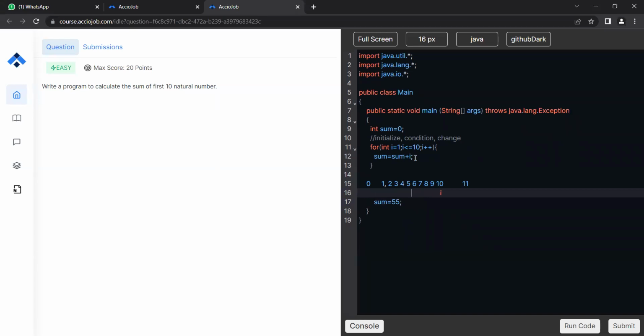Now, we will get 55 at the execution of this line, right? Now, i will be incremented. Let's increment the i. Now i has passed the valid domain. Now it's in the invalid domain. Again, let's enter the condition check. i is smaller than or equal to 10. What should I get at this point? True or false?